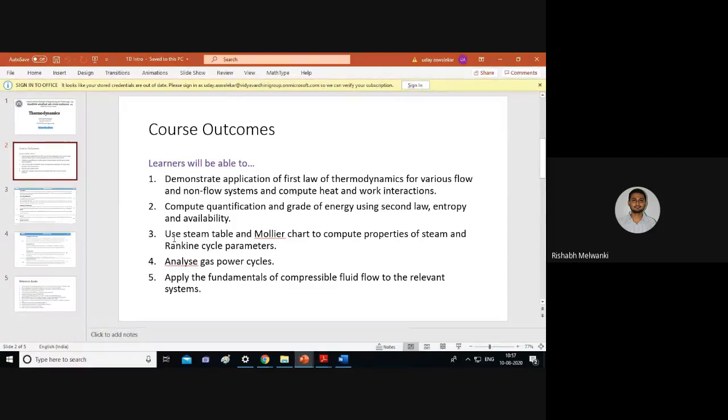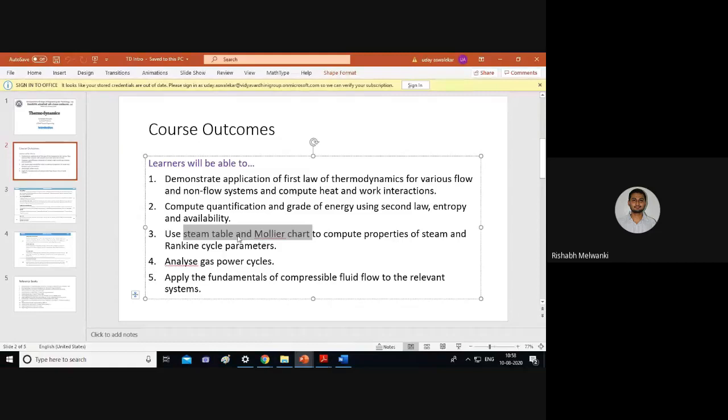Students will be able to use steam table and Mollier chart to compute properties of steam and Rankine cycle parameters. The Rankine cycle is used in power plants. You have to purchase a steam table and Mollier chart. The Mollier chart is on the backside of the steam table. Every student has to purchase this for the college exam.